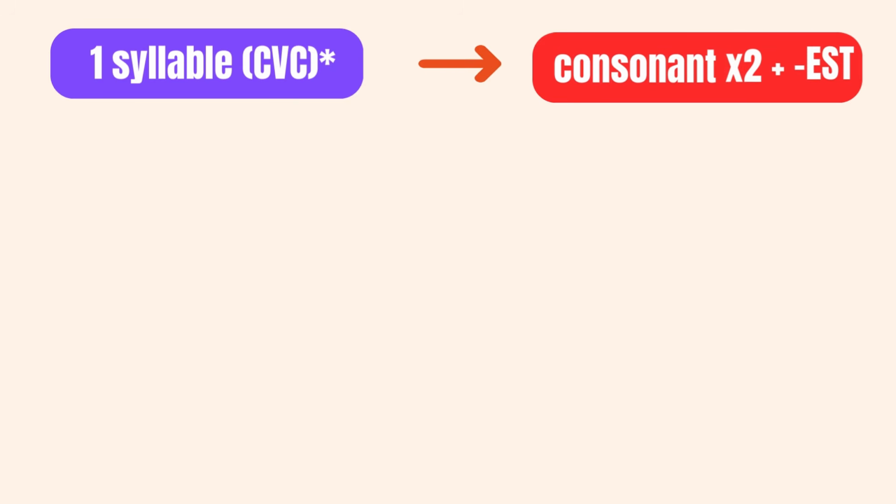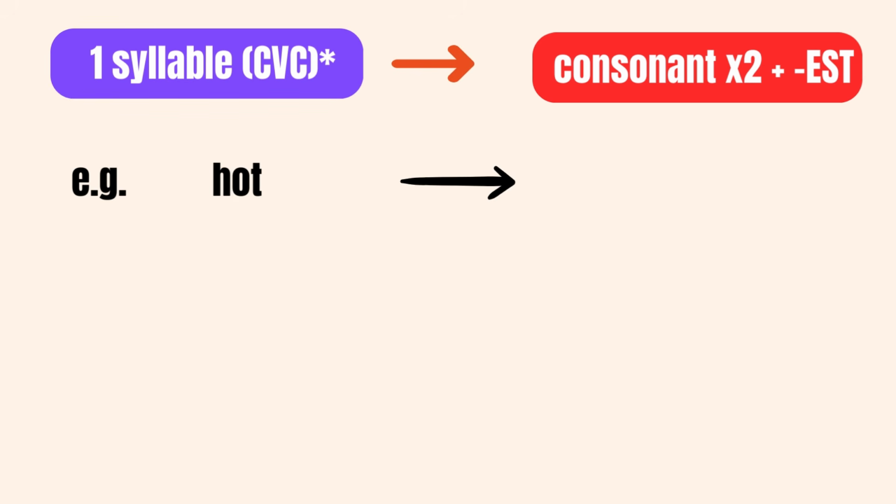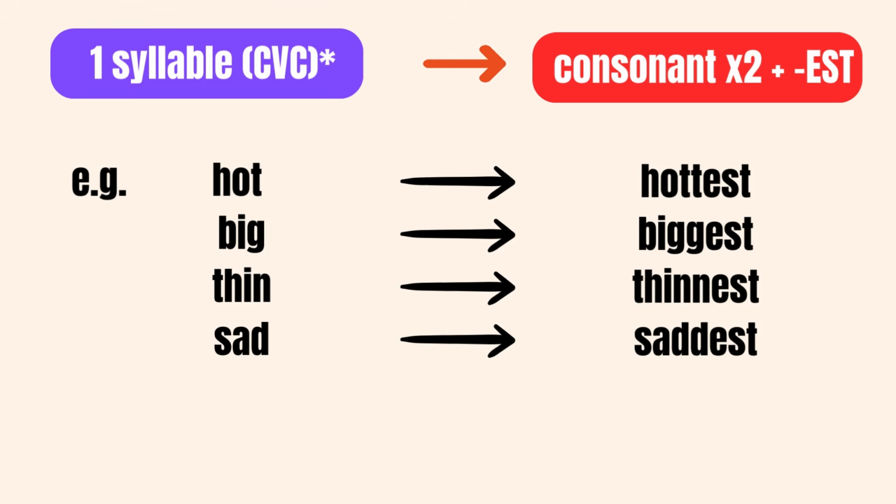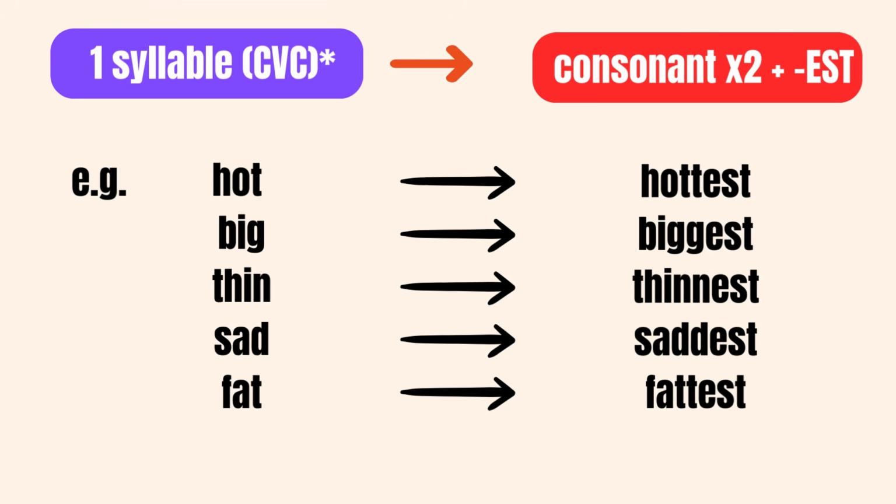When an adjective has one syllable and follows the pattern consonant-vowel-consonant, we double the consonant and add EST to form the superlative. For example, the word hot becomes hottest in its superlative form, the word big becomes biggest, the word thin becomes thinnest, the word sad becomes saddest, and the word fat becomes fattest in its superlative form.